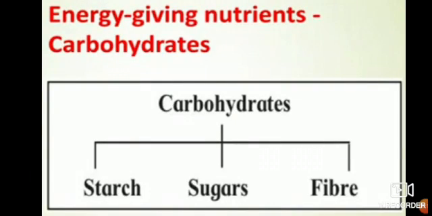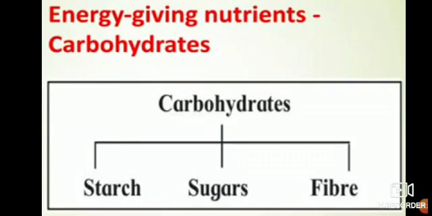So the energy giving nutrients, what are they? They are carbohydrates. Carbohydrates are divided into 3 parts: starch, sugar and fiber. We are going to study this.